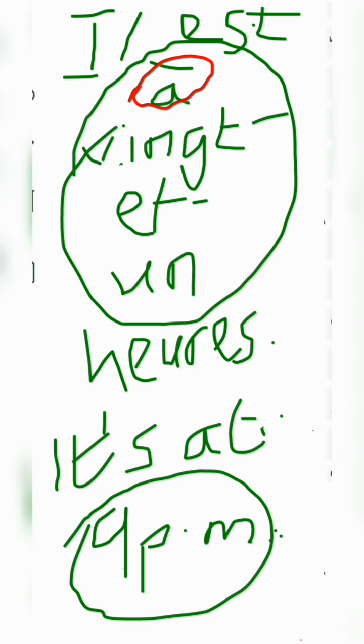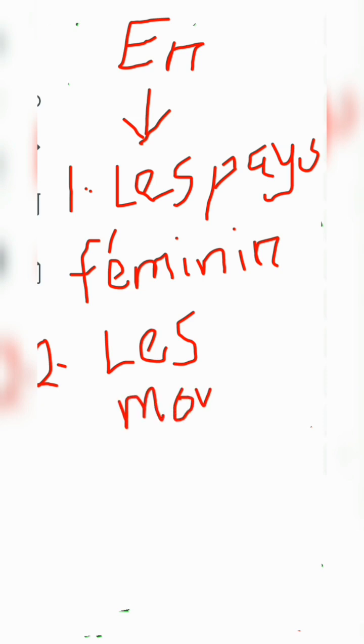Then the next one we want to talk about now is en. Comment on utilise en? On utilise en avec les pays féminins. On utilise en avec les moyens de transport.